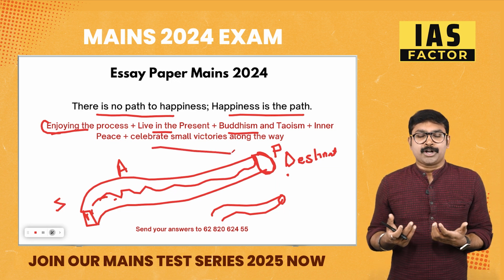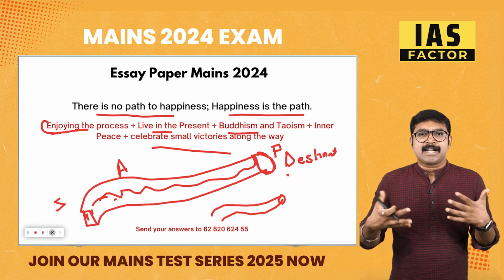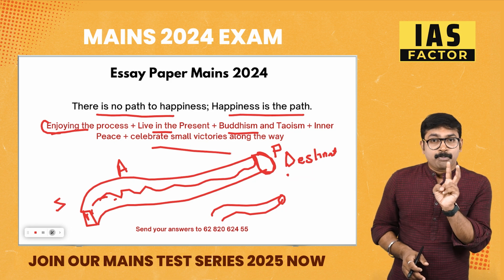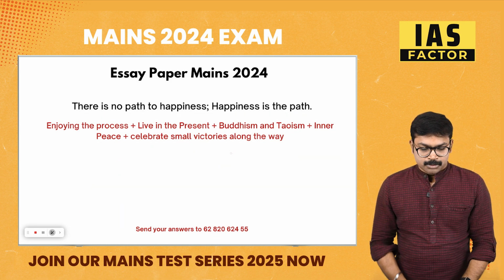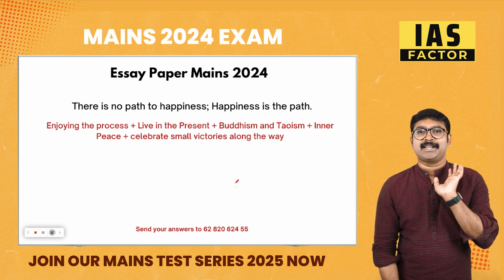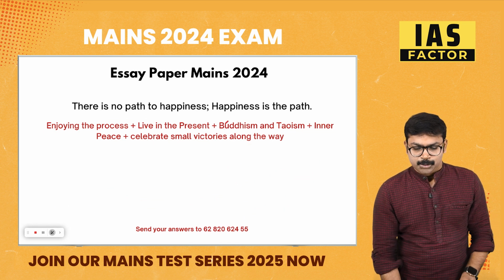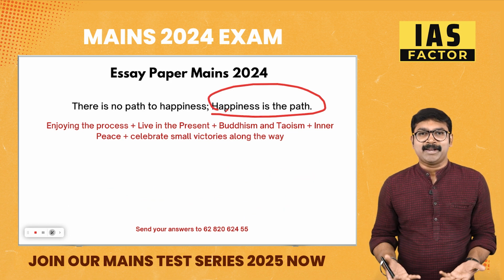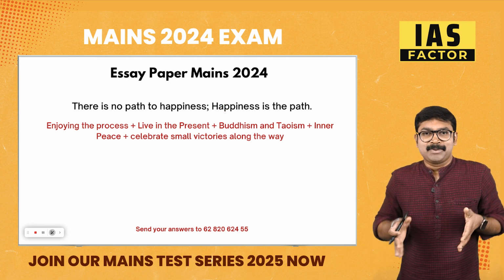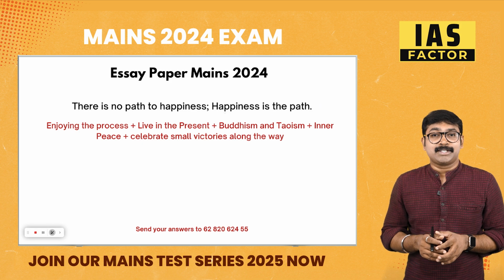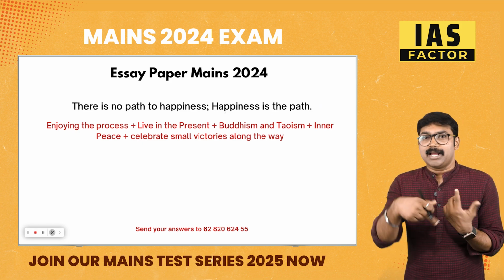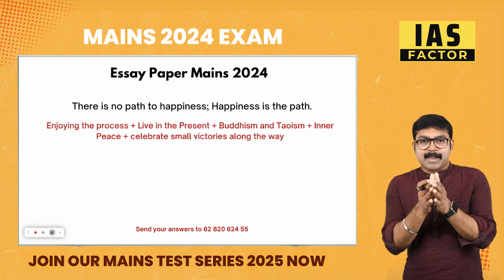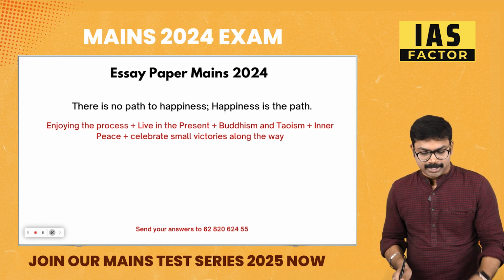Today and tomorrow you got a small victory, celebrate that. That small happiness is ultimately what happiness is all about. Such perspectives should be brought in. So you can agree or disagree with this, but definitely I'm sure you can agree with this, because happiness is the path. You cannot depend on anybody for happiness, so you will have to find happiness on your way. It's a very good question. If you can connect with so many other things, everybody writes different answers, but if you can connect it, the balance, if it is good, then it is really better.